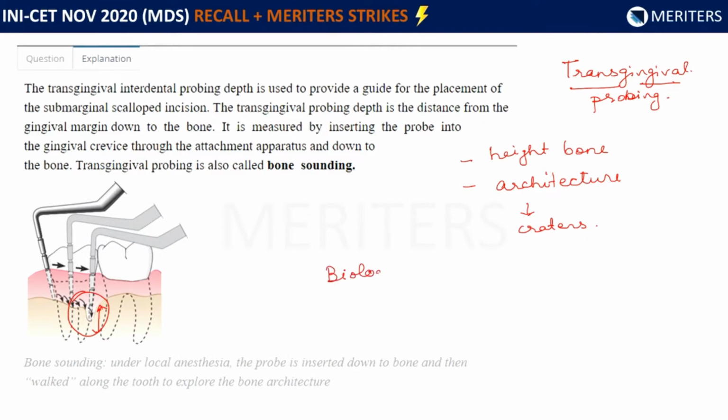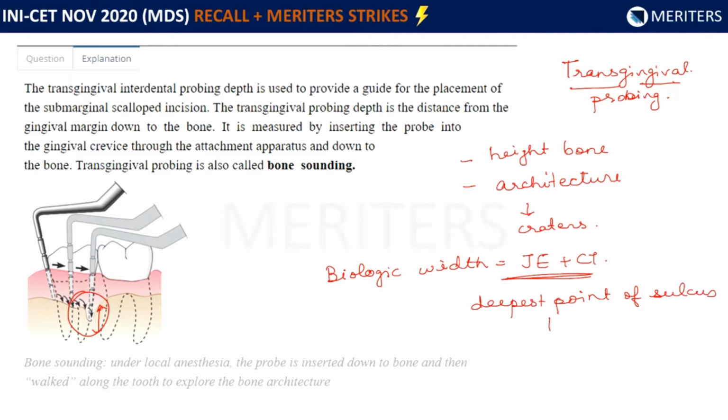So now what is biological width firstly? So biologic width in a theoretical aspect means junctional epithelium plus connective tissue. So the total thickness of the epithelium and the connective tissue is the biologic width. Now clinically, how do you correlate? So from the deepest point of the gingival sulcus to the crest of bone. So that means from this part of the gingival sulcus to the crest. Now here the crest is here. So that means the biologic width here is different than the biologic width here.